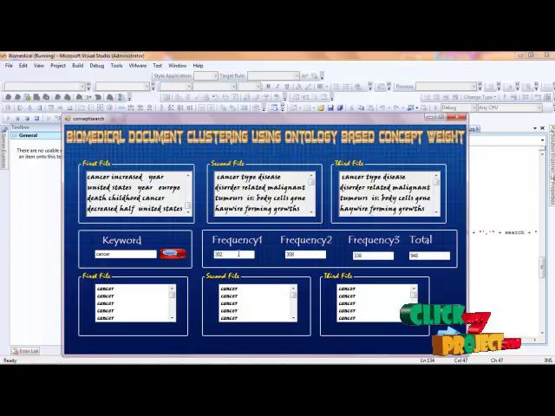The frequency of cancer is 302 in the first file, 382 in the second file and 338 in the third file, and then the total of the frequency. So the vocabulary content will increase for the term and frequency, for the weight of the vocabulary, since we have collected the information from all the documentation.